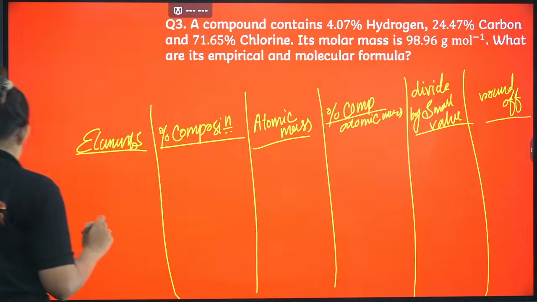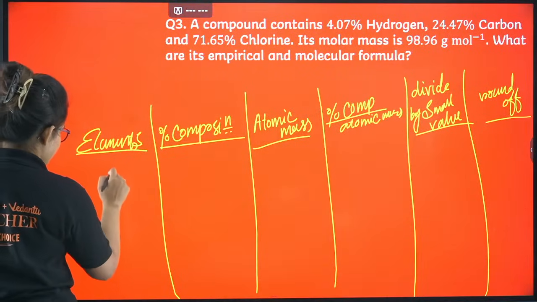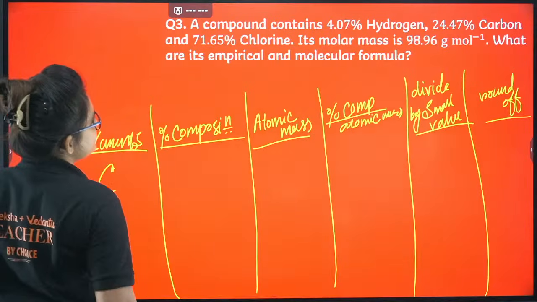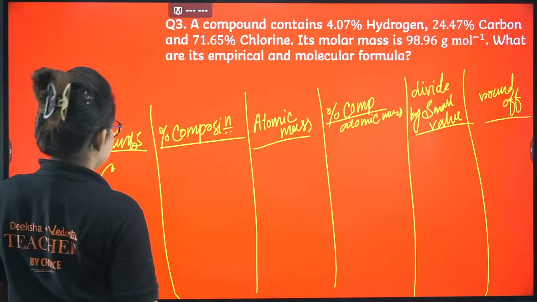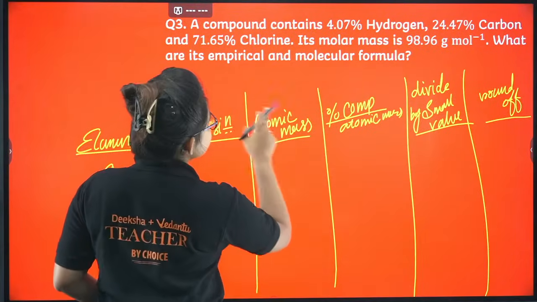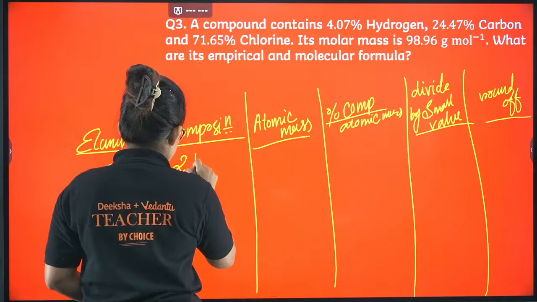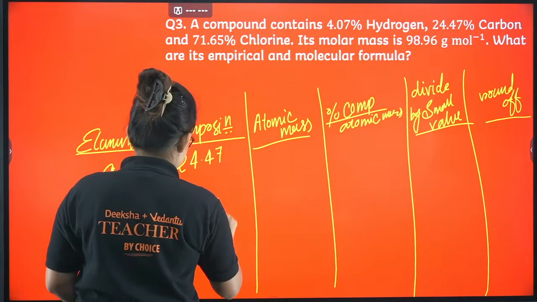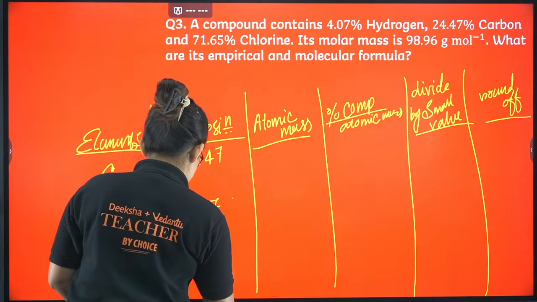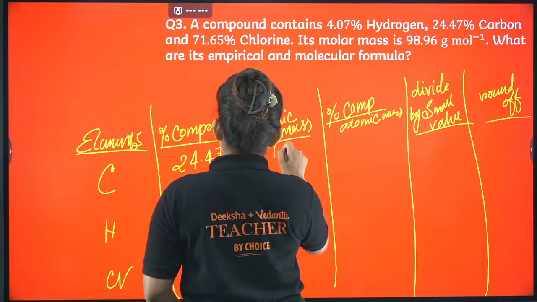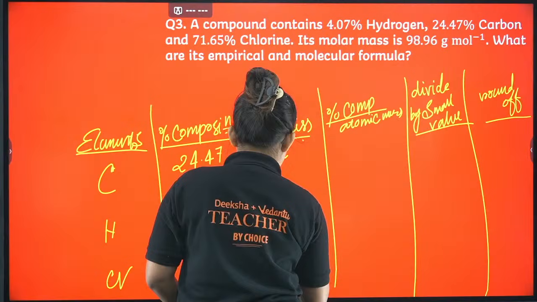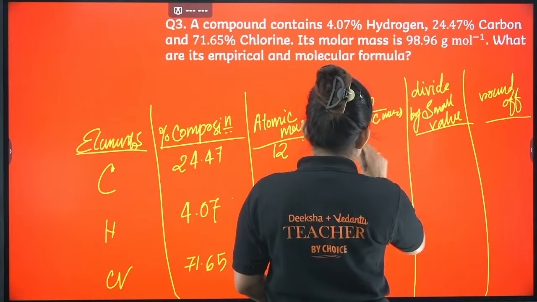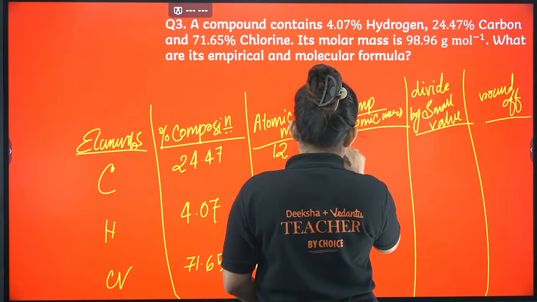First, the elements given are carbon, hydrogen and chlorine. So carbon here, hydrogen here, chlorine here. For carbon, the percentage composition is 24.47%, hydrogen is given as 4.07 and chlorine is given as 71.65. Now the atomic mass of carbon is 12, for hydrogen it is 1, for chlorine it is 35.5. So percentage composition divided by atomic mass.